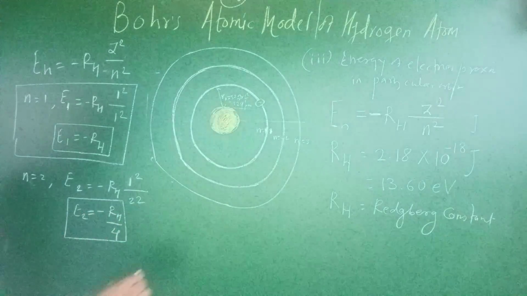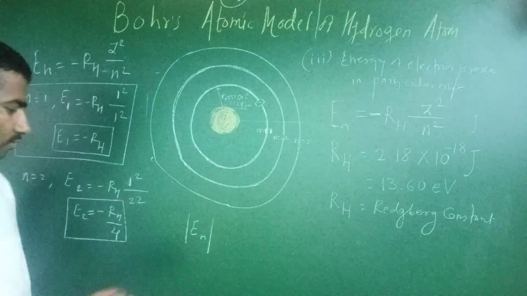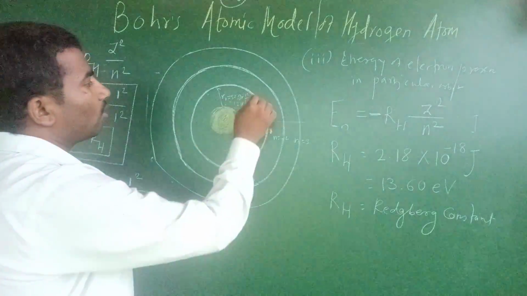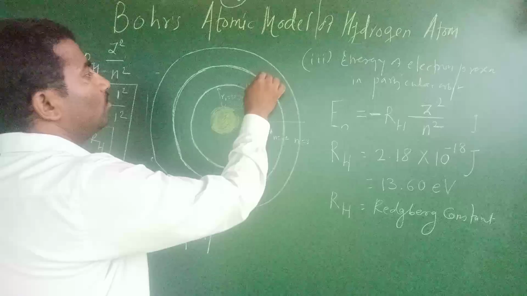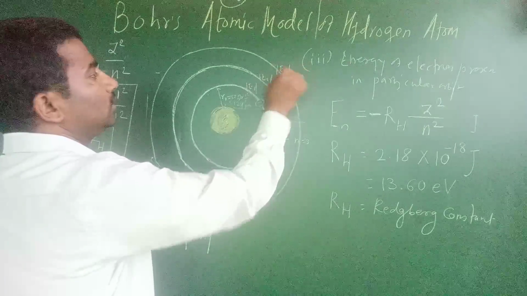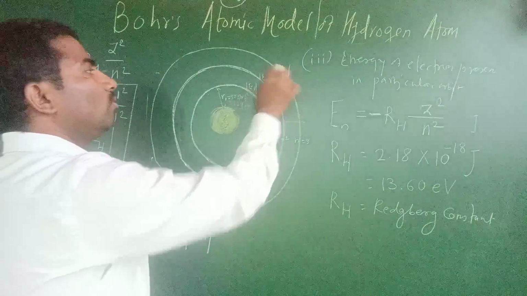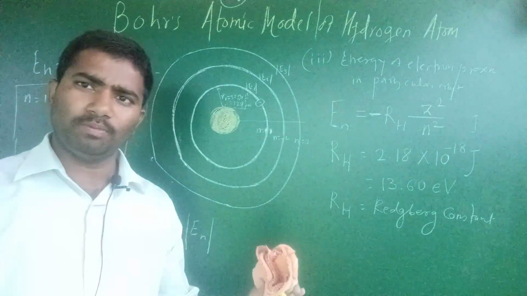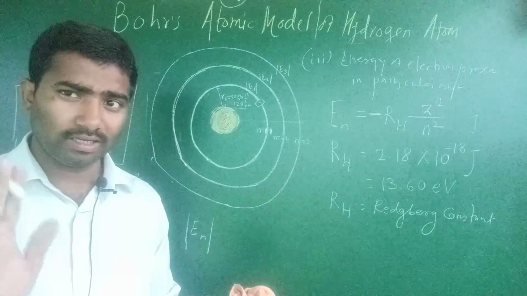If we take the mod of E1, mod of E2, mod of E3, and so on, mod means only the values are important; the sign is not important.